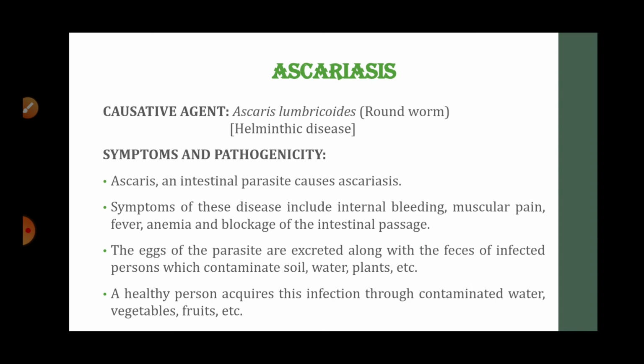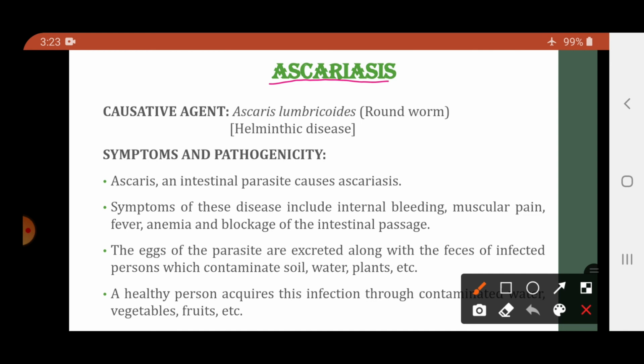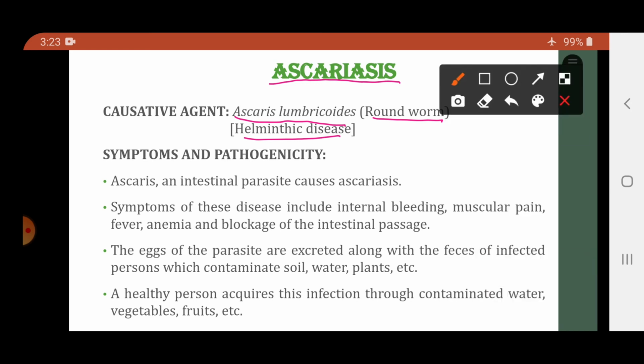The first disease we will deal with is Ascariasis. Students, Ascariasis is caused by Ascaris lumbricoides, which is a common roundworm, and it is a helminthic disease. So who is responsible for causing Ascariasis? It is a roundworm called Ascaris lumbricoides, and it is a helminthic disease.